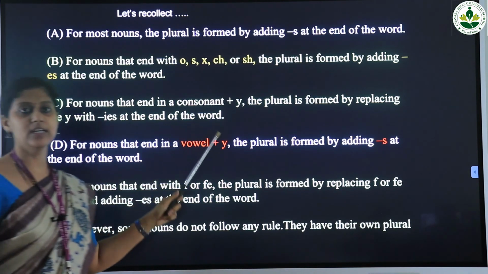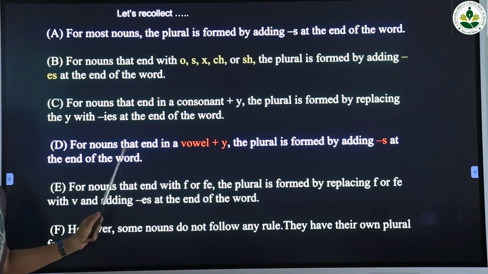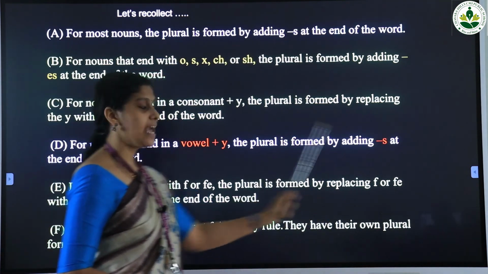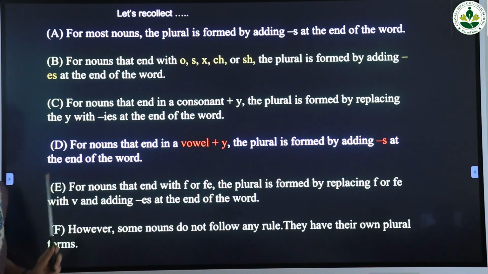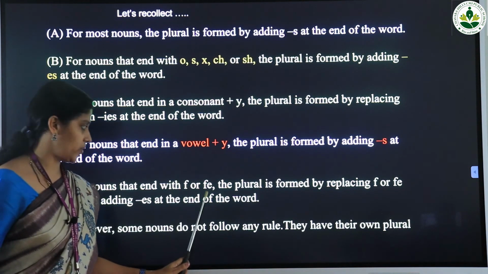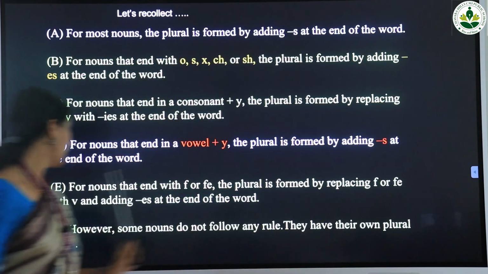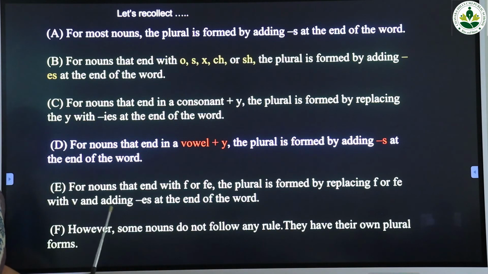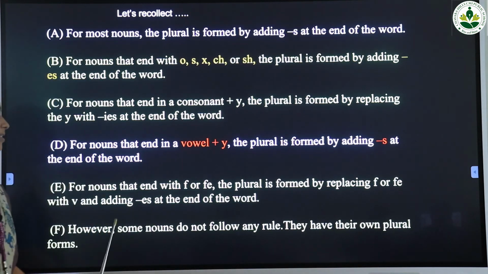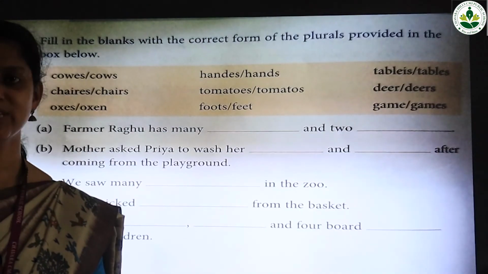For nouns that end in a vowel plus y, the plural is formed by adding s. For nouns that end with f or fe, the plural is formed by replacing f or fe with v and adding es. However, some nouns do not follow any rule, they have their own plural forms. Am I clear to you?